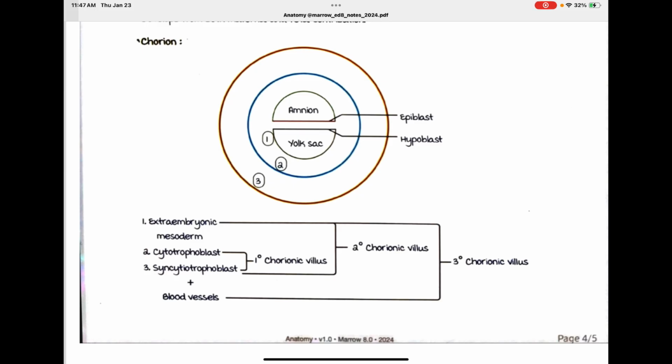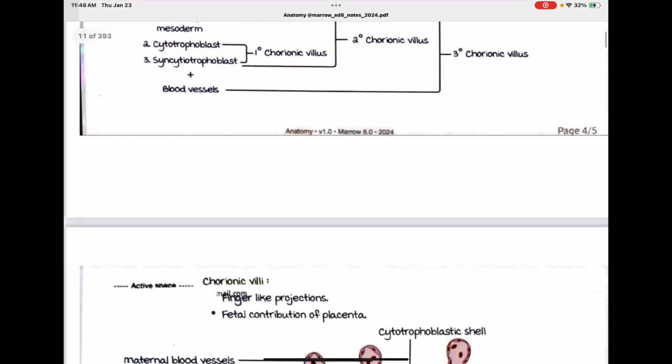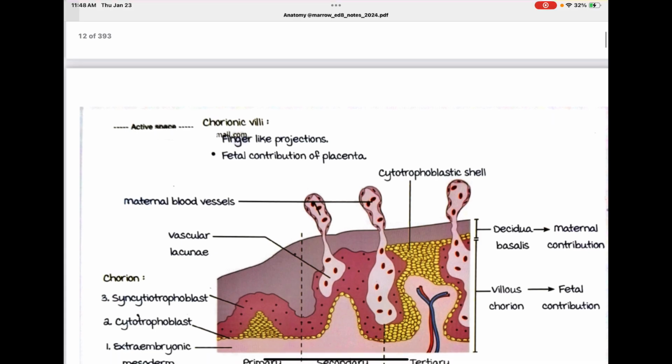Number 3 is the syncytiotrophoblast plus blood vessel. Cytotrophoblast and syncytiotrophoblast make the primary chorionic villus; along with extra-embryonic mesoderm, the secondary chorionic villus; and with the blood vessels, the tertiary chorionic villus.